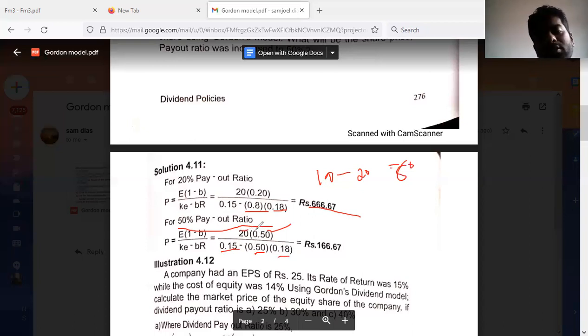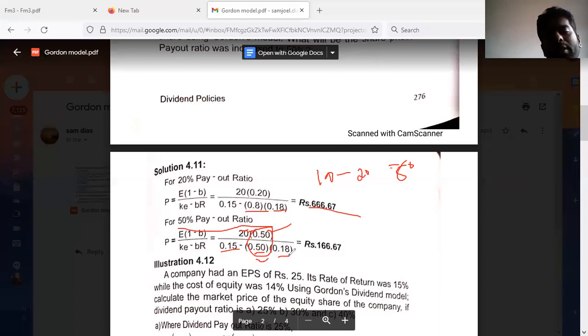Only changes we have to incorporate are in the retention as well as payout ratio. So when there is a 50% payout ratio, that means if you are paying out 50%, how much percentage are you going to retain? 50% you are going to retain, right? So here we have to incorporate 20 into dividend payout ratio, that is 50%, and again